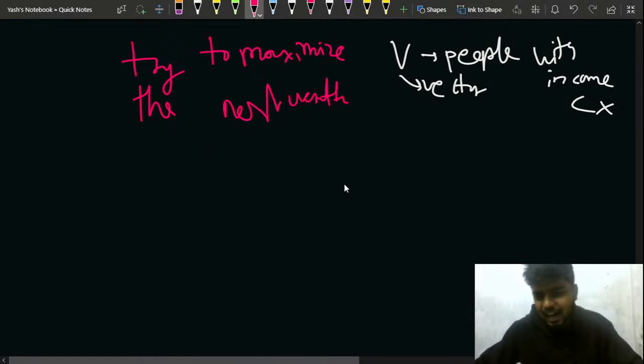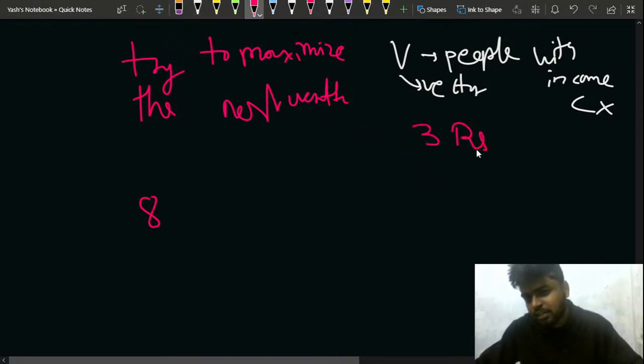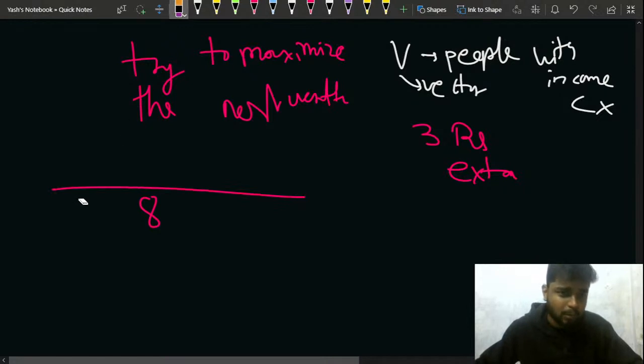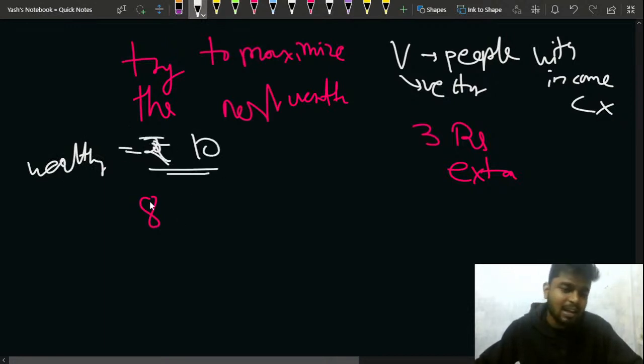Let's say I have 3 rupees extra, and the boundary line for being called wealthy is at least 10 rupees. One person has 8 and one person has 5. So which person should I allocate this 3 to?